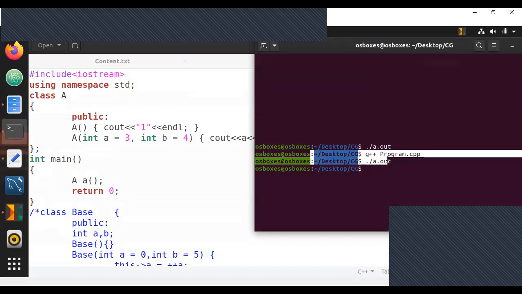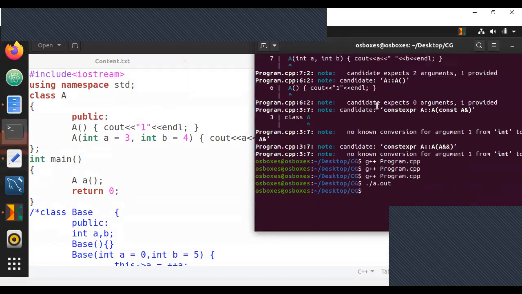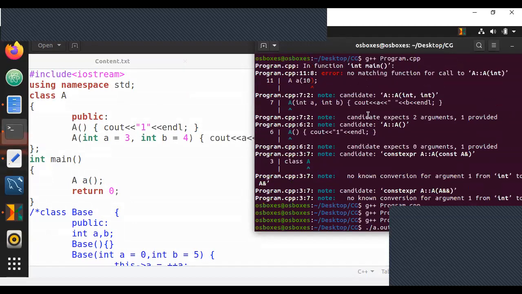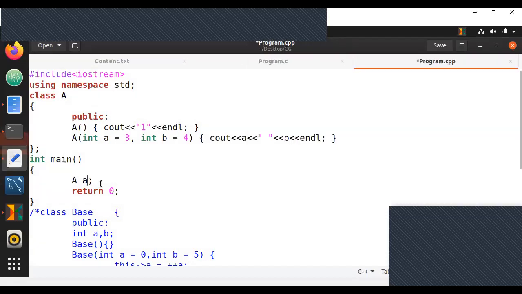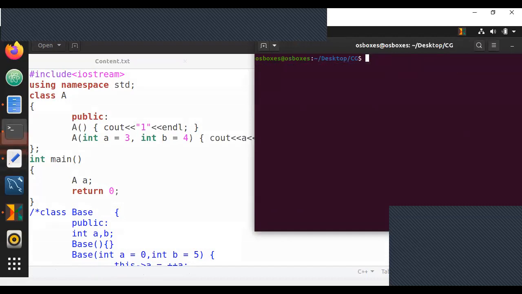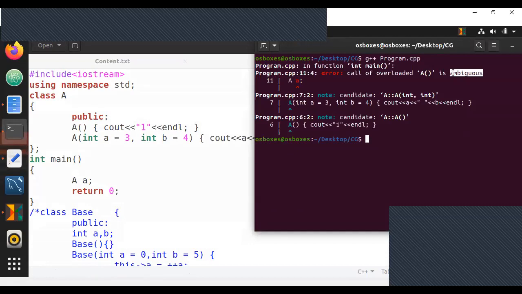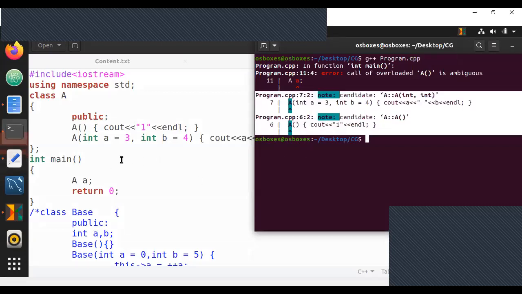If you compile this, you will get an error saying overloaded A is ambiguous. Whenever you call A, it has two candidate functions. One is with two integers, both optional. Another with no parameters. It can go to either one of them. This is what it is saying.